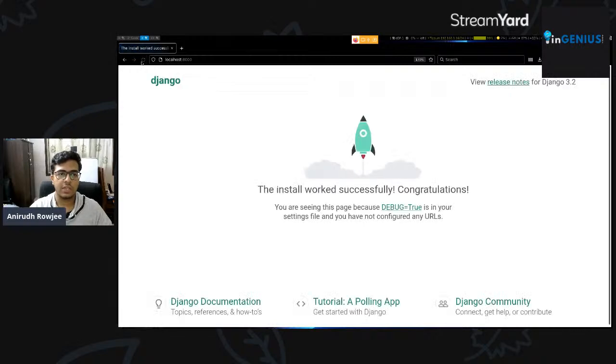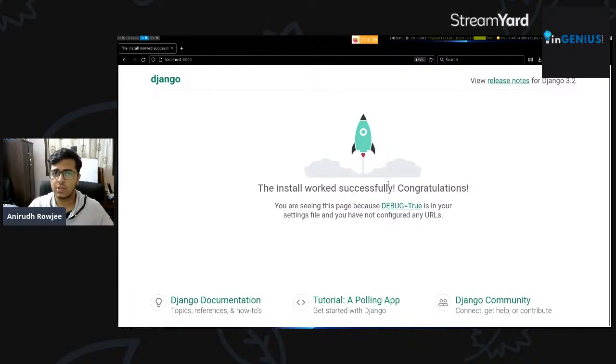And once we hit refresh here again, you can see we're back to that friendly looking Django page of ours, which tells us that your install worked successfully, and you can now move on with developing the rest of your app. Lovely. So we've essentially installed a proper functioning Django install at this point, which means the framework is set up properly for us to develop. And from this point onwards, it's on us to start adding features and URLs to it.